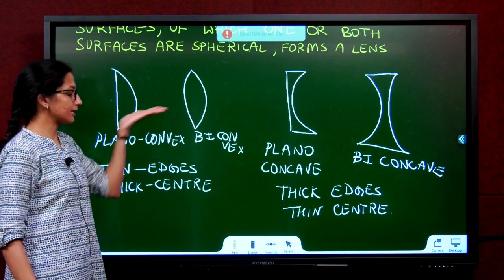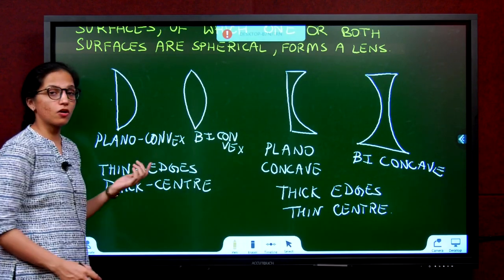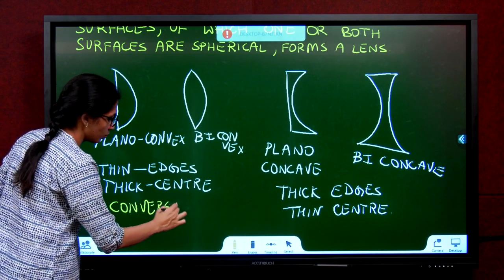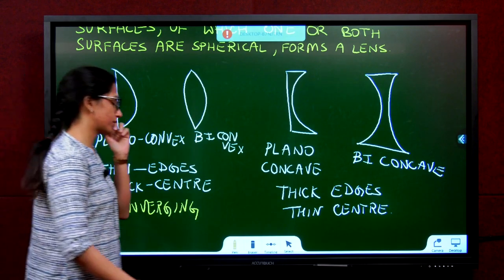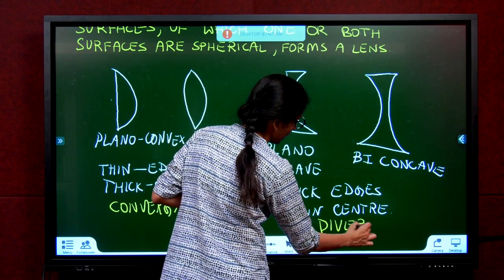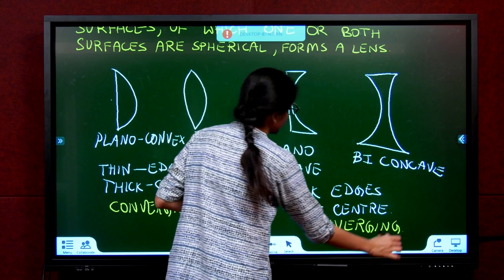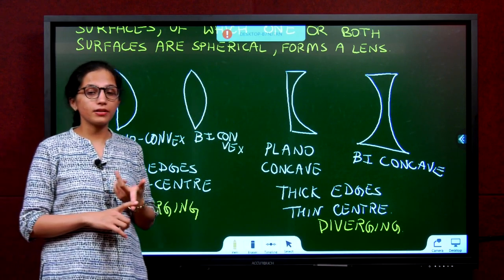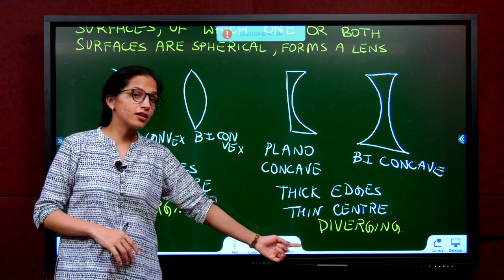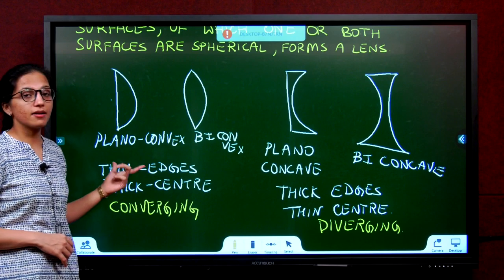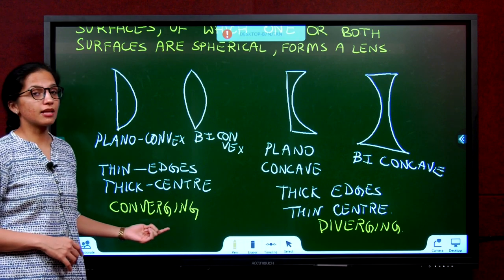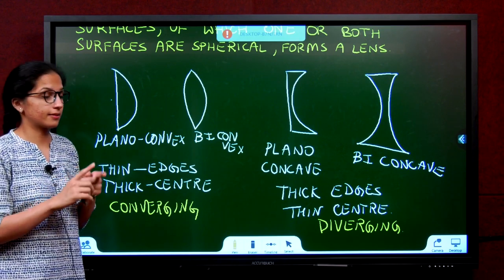Now, convex lenses are called converging lenses. Why? You will see later, just like I told you for mirrors. And a concave lens is called a diverging lens. Please remember, a concave mirror is a converging mirror. A concave lens is a diverging lens. A convex mirror is a diverging mirror. A convex lens is a converging lens. It's reversed. Okay?